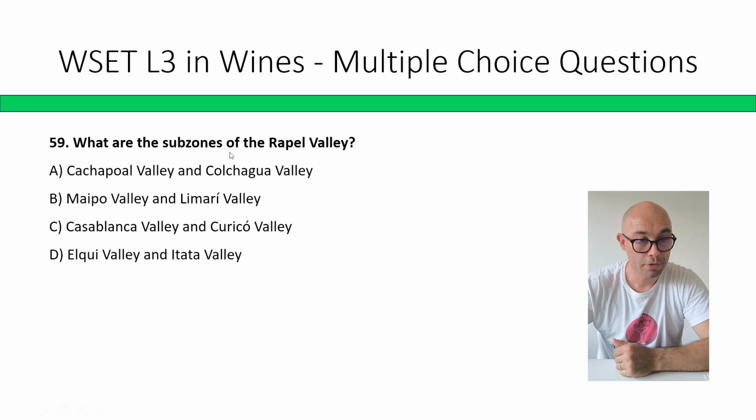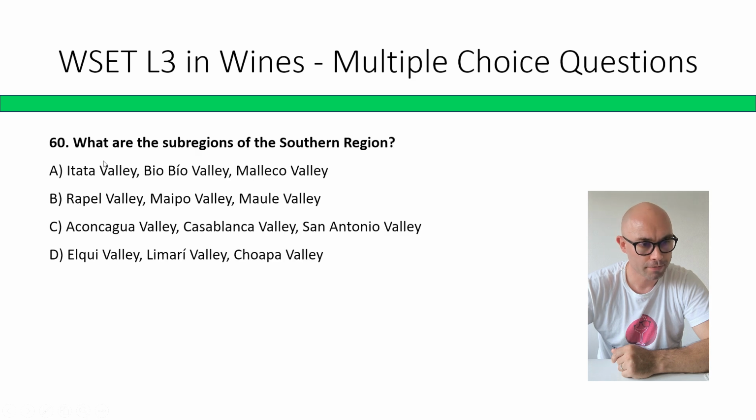What are the subzones of Rapel Valley? A: Cachapoal and Colchagua. B: Maipo, Limarí. C: Casablanca, Curicó. D: Elqui, Itata. Correct answer is A. So Rapel has two zones, Cachapoal and Colchagua. A. Last question, right?